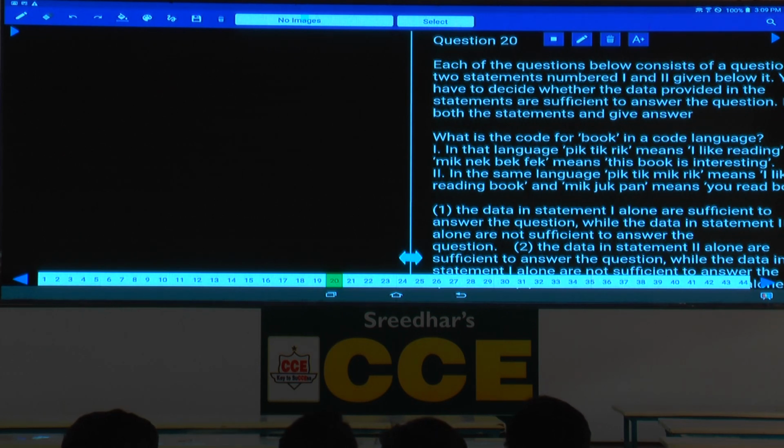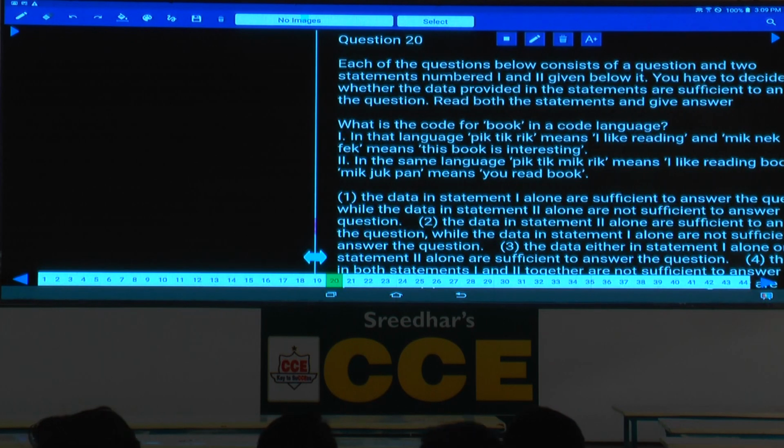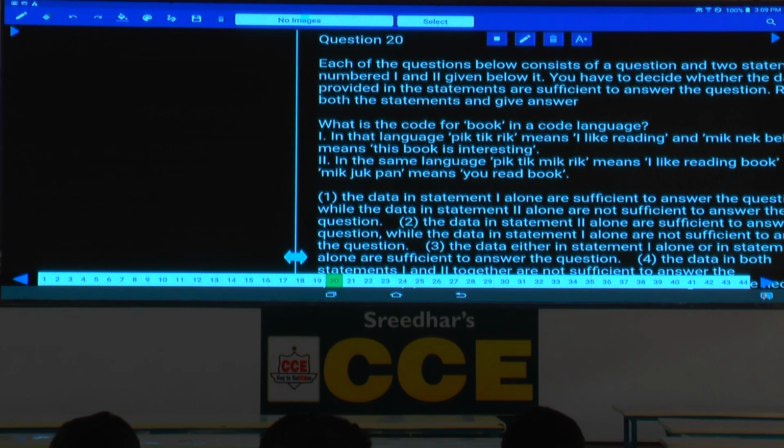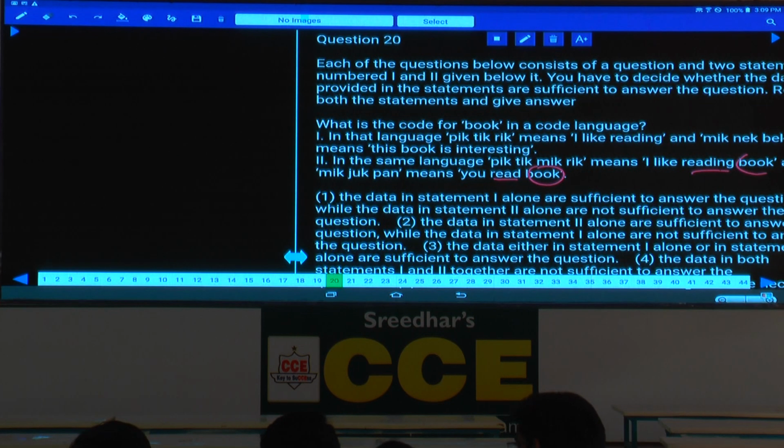And now the second one, what is the code here? Pick, tick, rick, mick means I like reading book, isn't it? And next one, mick, juk, pen means you read book. Now between these two, what are the words which are common here? Book, and read is also there, right? Here it is read and here it is reading. Those two are different, isn't it? Hence please do not get worried about this one. Book is the only word which is common.